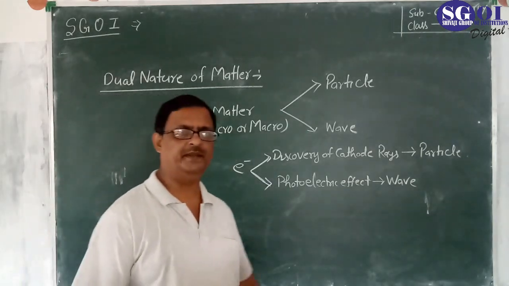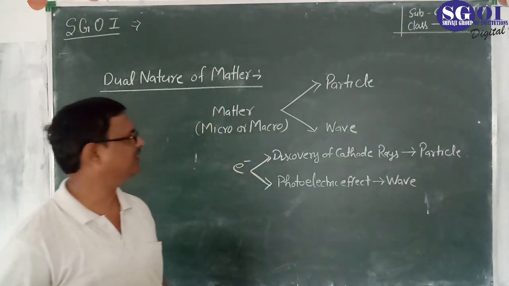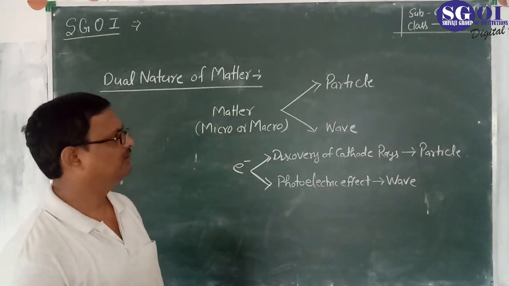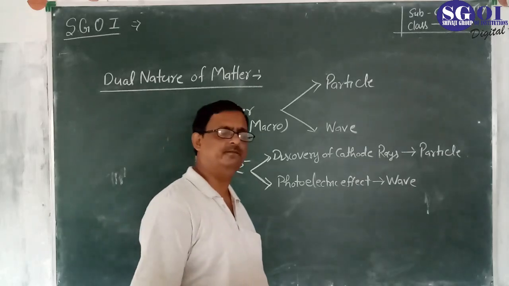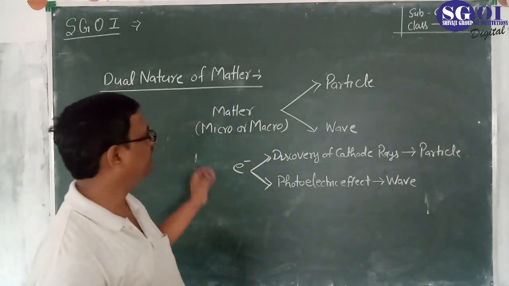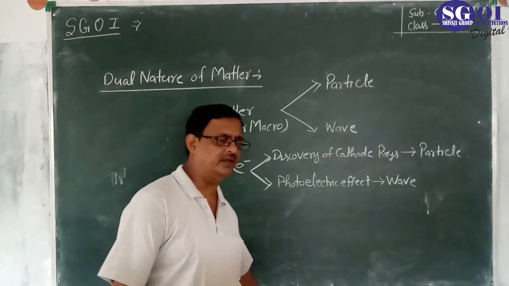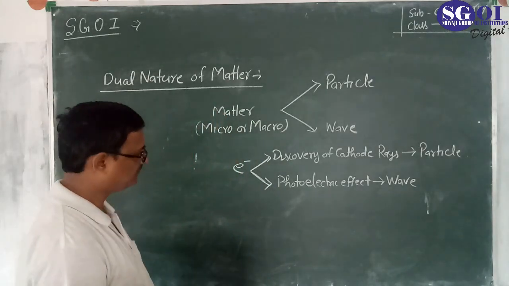All types of material objects, micro as well as macro, have double character, one is particle and another is wave. Such behavior of any matter is known as dual nature of matter.